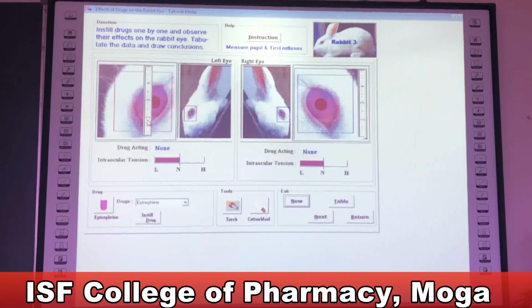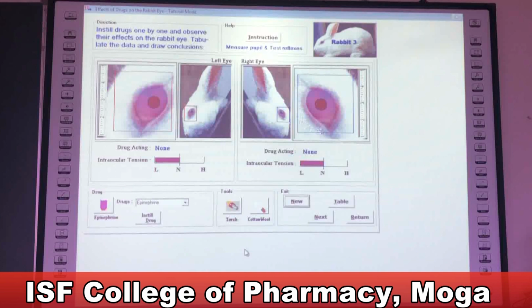Second point is intraocular tension, the tension which is created due to the liquid present inside the eye. That is also affected after the drug administration, so you can record whether the intraocular tension decreased. L stands for low, H stands for high and N stands for normal.